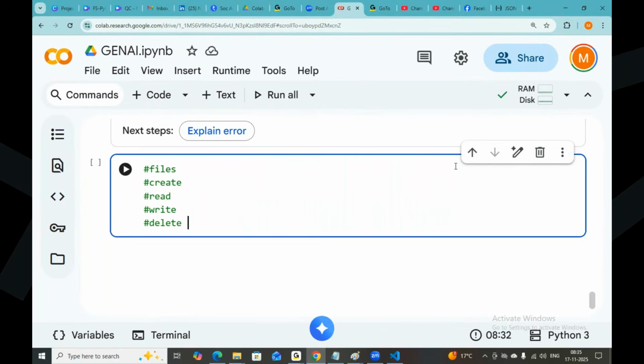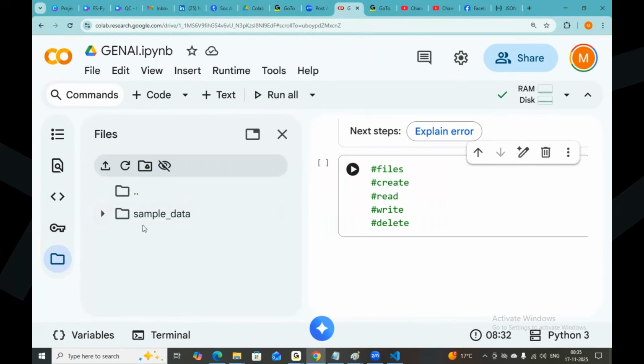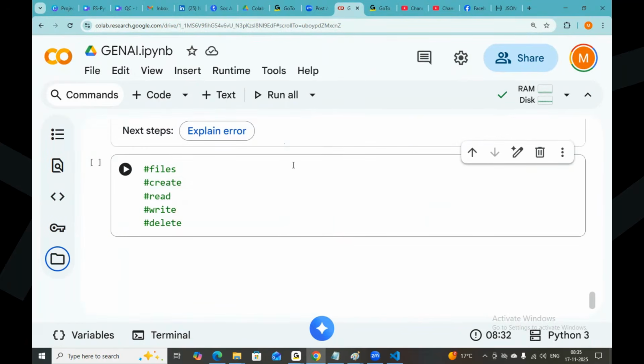First of all, whenever you want to read the file, I don't have any file system right now in the folder. Right now in the folder, I don't have any files, but I want to create the new file now. Okay.